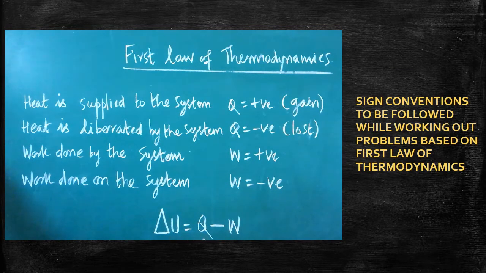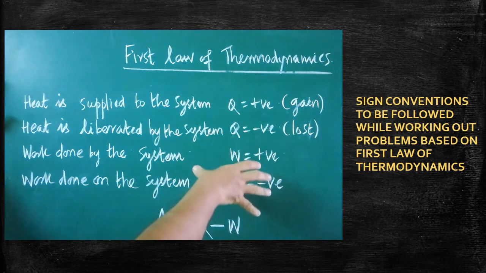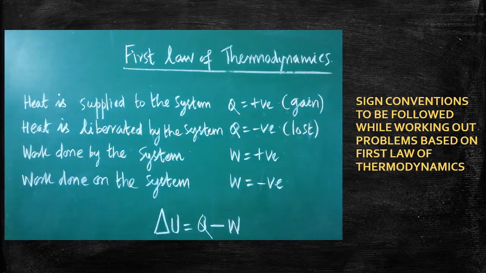So, this is the expression of the first law of thermodynamics. In this expression, depending on the conditions, we have to substitute the values with appropriate sign convention. Only then are we able to find out whether U is increasing or decreasing, whether del U is positive or negative. Everything can be found out only by knowing the sign convention. Understood?